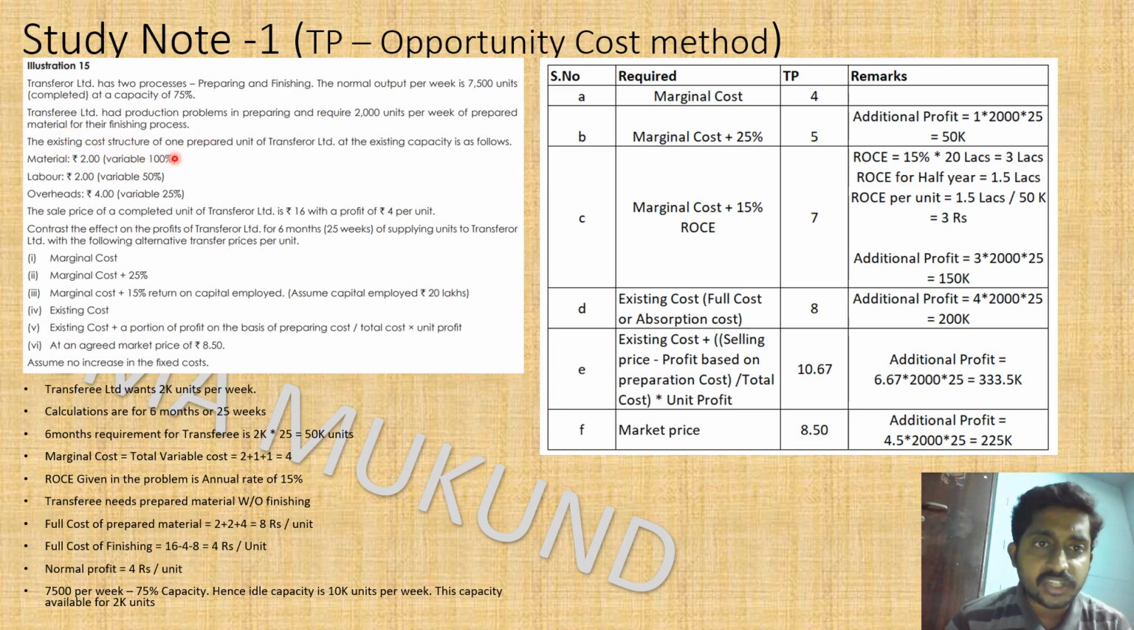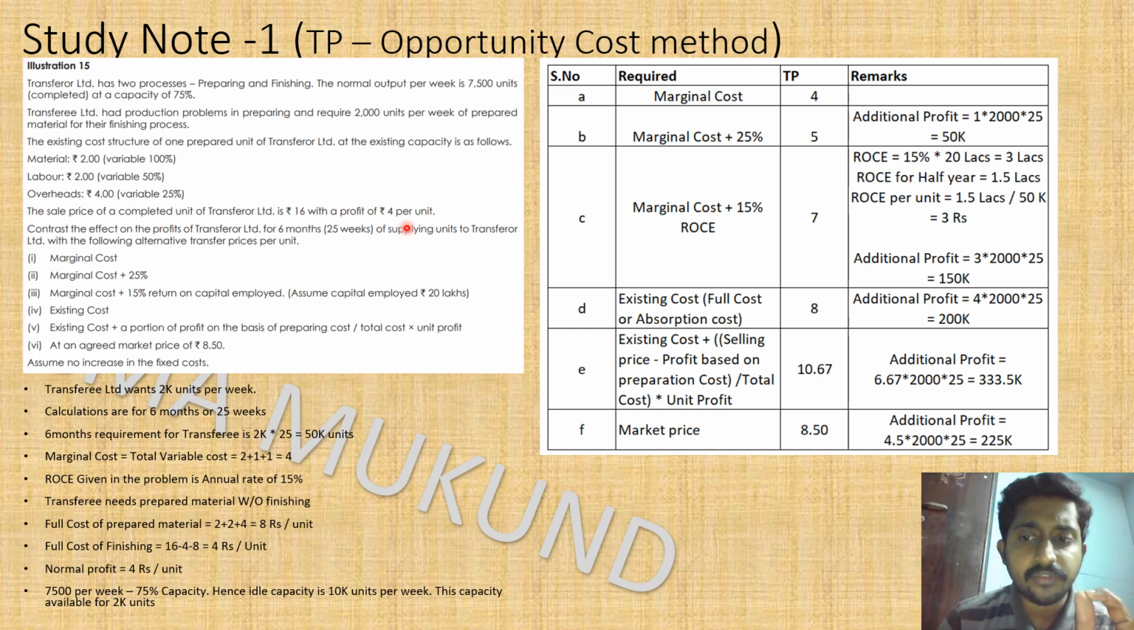The existing cost structure of one prepared unit at transferor. So preparing stage costing alone is given here. Existing capacity is as follows. Material 2 rupees fully variable, labour 2 rupees per unit, 50 percentage variable, overheads 4 rupees per unit, 25 percentage variable, that is 25 percentage of 4 is 1 rupee, so 1 rupee is variable, 3 rupee is fixed. The sale price of the completed unit of the transferor is 16 rupee with a profit of 4 rupee per unit. So here there is a twist.